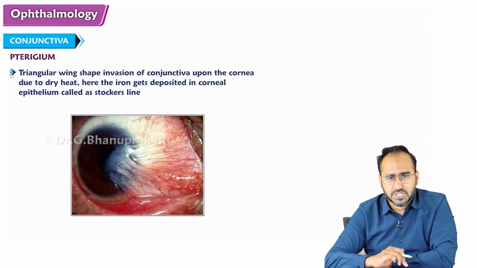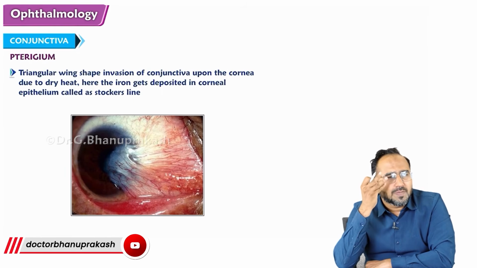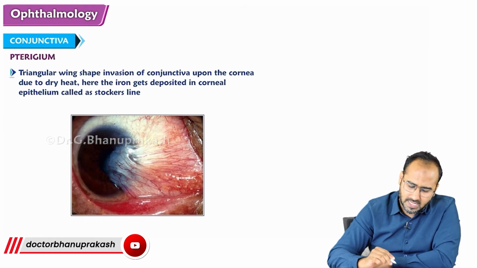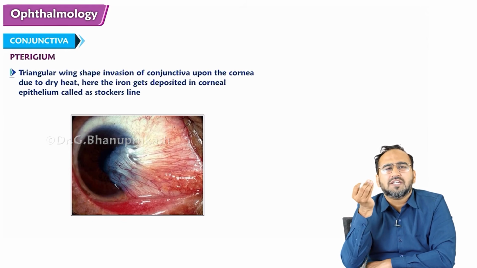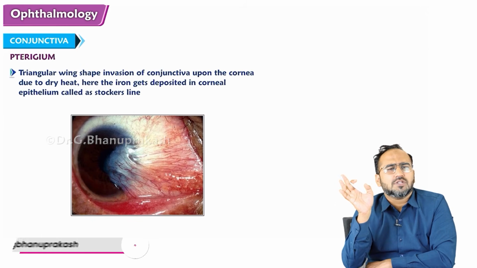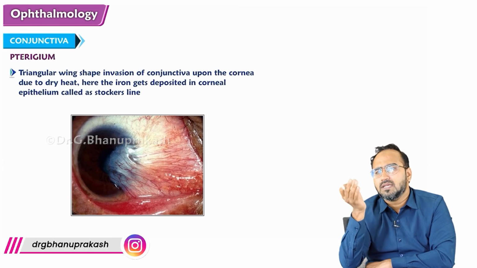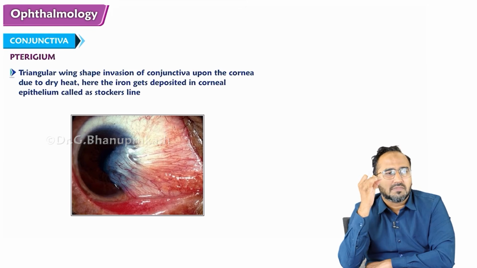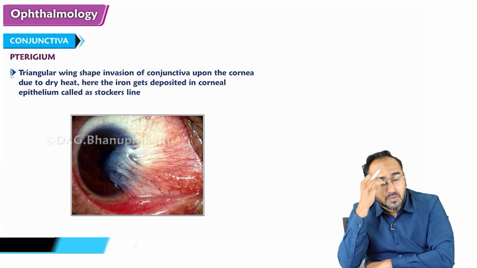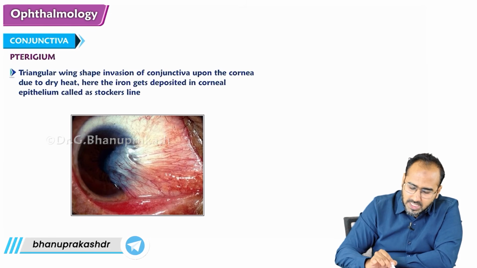Coming to the last thing, which is called pterygium. Pterygium is what guys? Encroachment of the conjunctiva towards the cornea, a triangular wing shape. What happens in some of the patients who are having dry eyes constantly, they are not at all focusing on their eyes. Basically, they have been diagnosed with dry eyes, but did not take any treatment. What will happen? The conjunctiva becomes dry and takes a triangular wing shape. This triangular wing-shaped conjunctiva approaches towards the cornea, leading to a condition called pterygium. Triangular wing-shaped invasion of conjunctiva on the cornea is called pterygium.